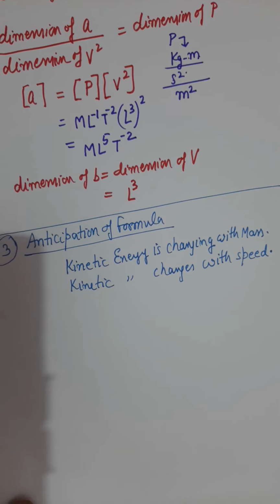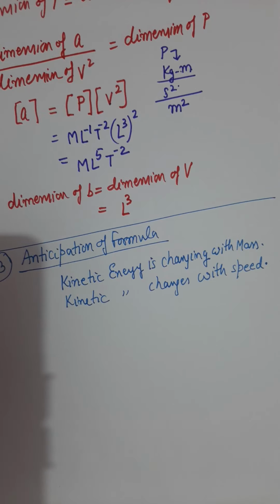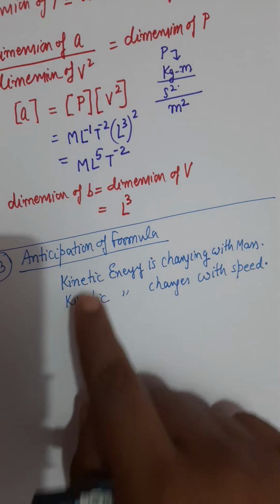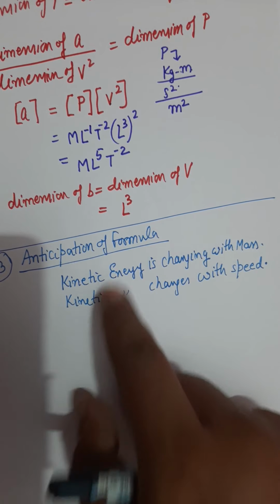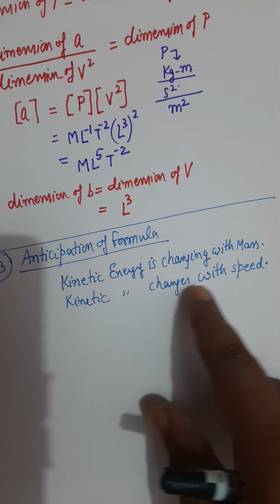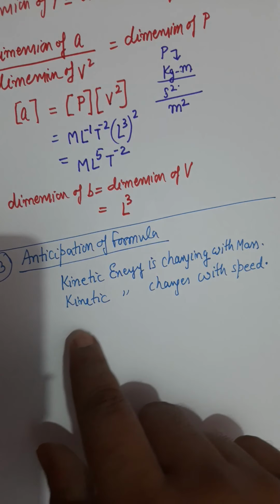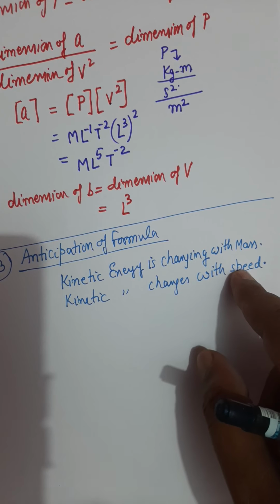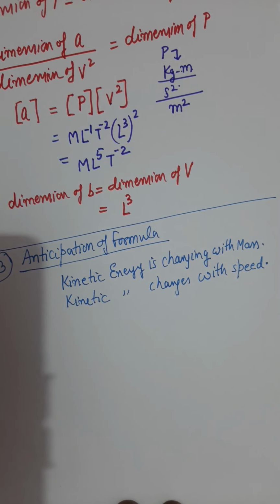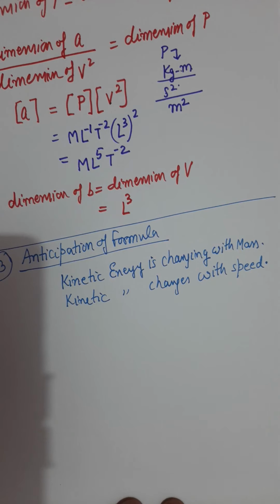So as scientists or as physicists, we can conclude that yes, kinetic energy is somehow dependent on the mass, because if it is not dependent on mass, then changing the mass should not change kinetic energy. Changing the speed should not change kinetic energy. So if kinetic energy is changing because of these two, there must be some mathematical relationship between the parameters, and the mathematical relationship between the quantities is called a scientific formula.